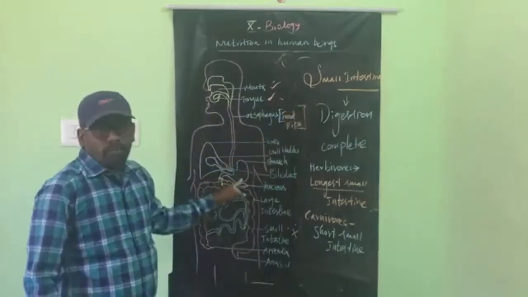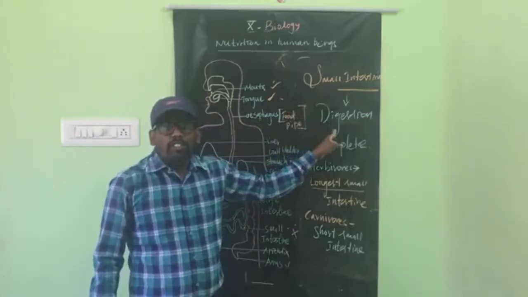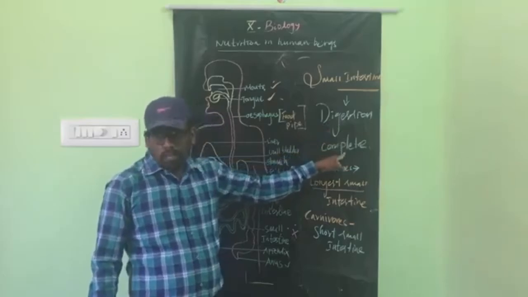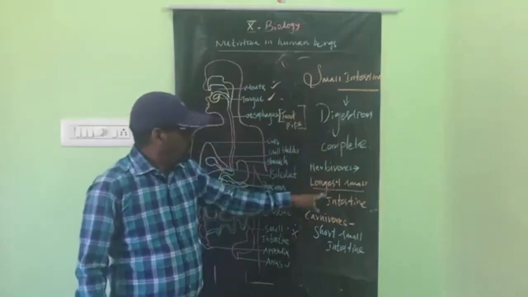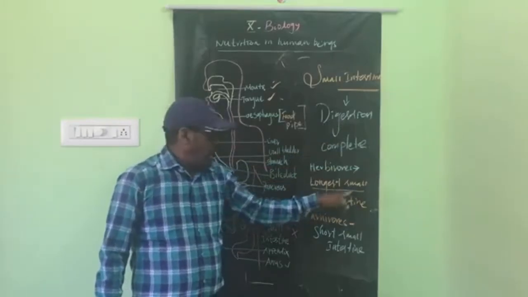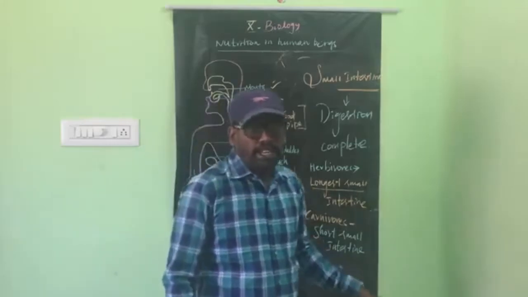The small intestine and large intestine are extensively coiled. In the small intestine, digestion is completed. Herbivores have the longest small intestine, and carnivores have a short small intestine.